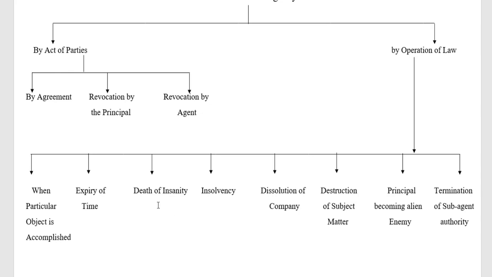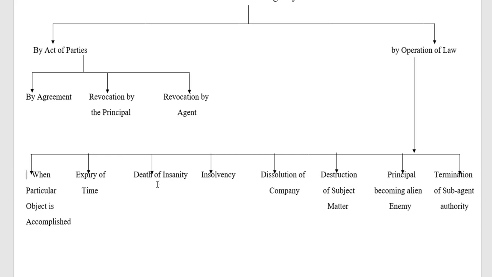Next one is death or insanity. By this also the contract of agency can be terminated, that is, by death or insanity of one of the parties. With regard to almost all transactions, death or insanity results in rescinding. So the agency will be terminated by the death or insanity of one of the parties. The same aspect is applicable with regard to insolvency also.